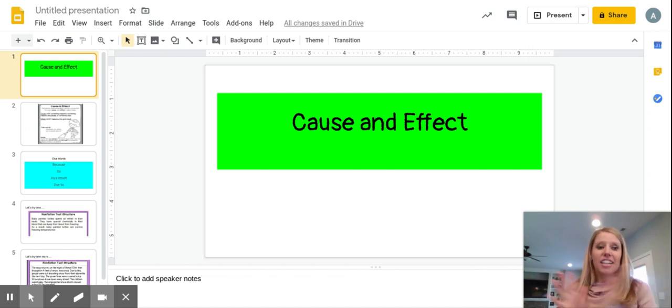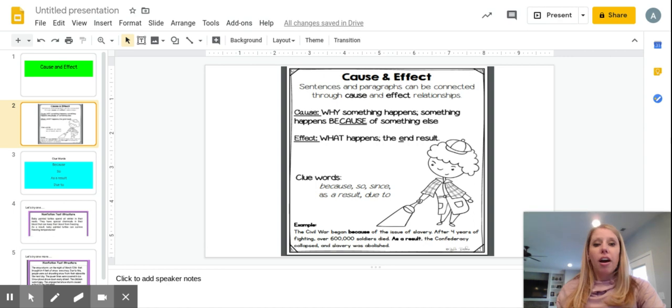Hey, third grade. So today you are going to be learning about the text feature that is cause and effect. And we've looked at cause and effect earlier this year, and we looked at it with fiction text. So today we're going to look at it with nonfiction text. So cause and effect. Cause is why something happens, okay? And an effect is what happens because of the cause.